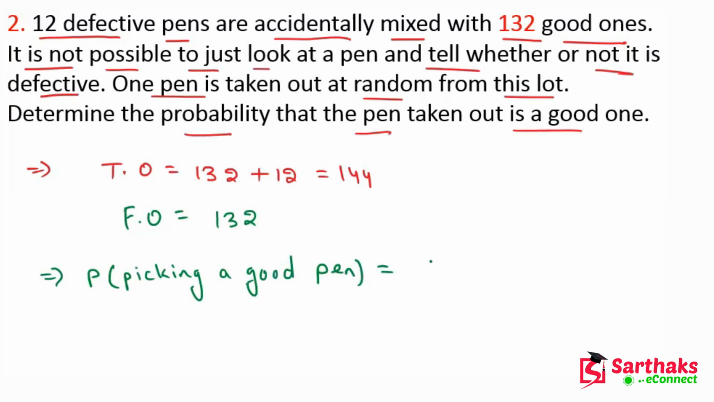So this will be 132 divided by 144, which equals, if you solve this, 11 upon 12. I hope, my dear friends, you understand these things. Now this will become 0.916. So this is the answer of this question. I hope you understand these things.